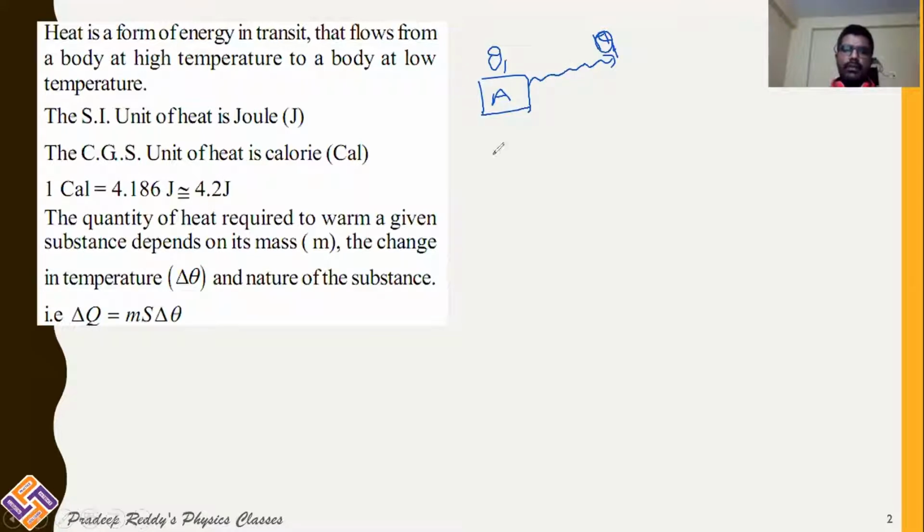Therefore, I can now find Q, which is equal to heat lost by the substance or gained by the substance.